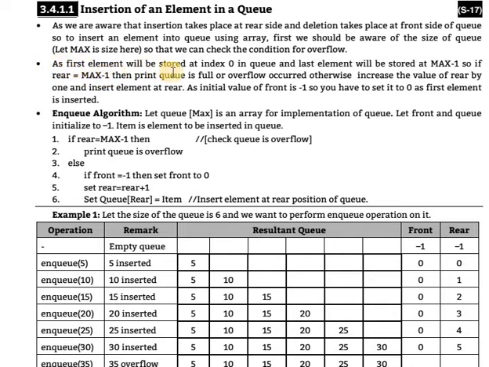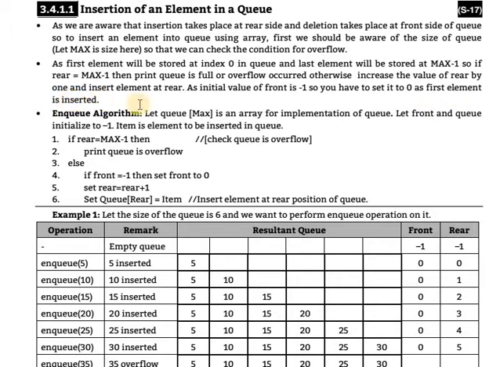The first element will be stored at index 0 in a queue and the last element will be stored at max - 1, because the array starts with location 0. So if rear is equal to max - 1, then print the queue is full, or overflow occurred. Otherwise, increase the value of the rear by 1 and insert the element at the rear. Initially the value of front is -1, so you have to set it to 0 as the first element is inserted.